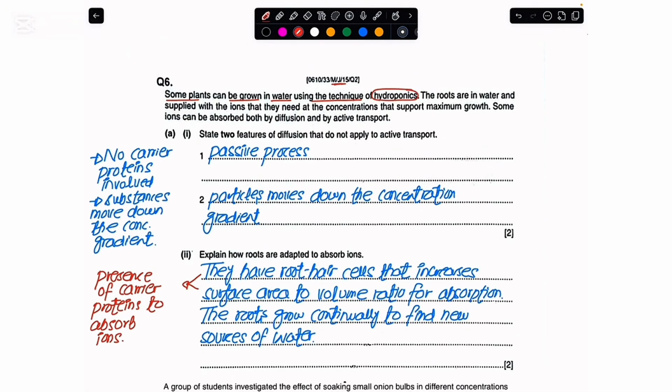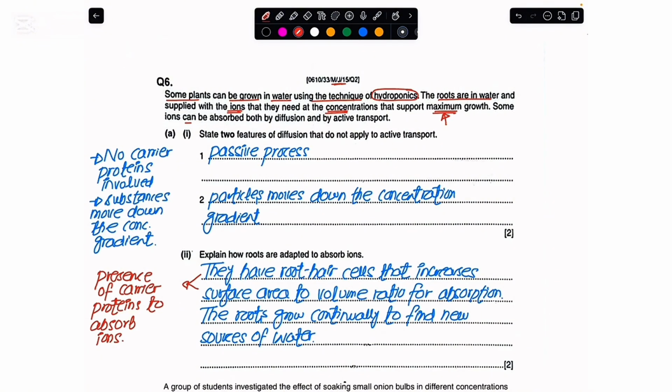You may have seen on social media that in some scenarios we don't need to use soil, only water is required, and in the water the roots of the plants are immersed. That solution has ions, and the ion concentration is kept at such a level that it would ensure the maximum growth of the plant.